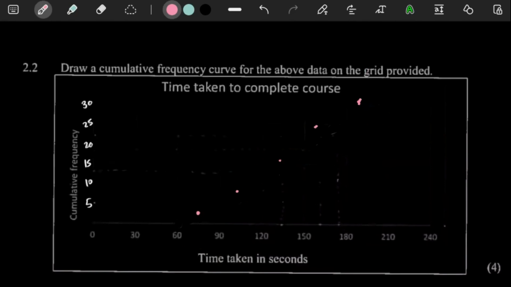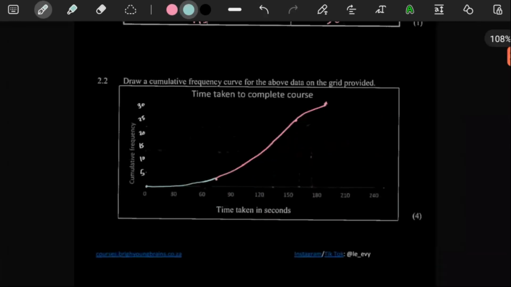So whenever you plot your ogive, your cumulative frequency curve, you always want to make sure that as you draw your curve, you make it as smooth as possible, and try to always make sure that it goes down to 0, one or the other, because it's just supposed to give an idea of how the data would somewhat perform. So here, let me put this in another color, just for the vibes. So this is what our cumulative frequency curve would look like.